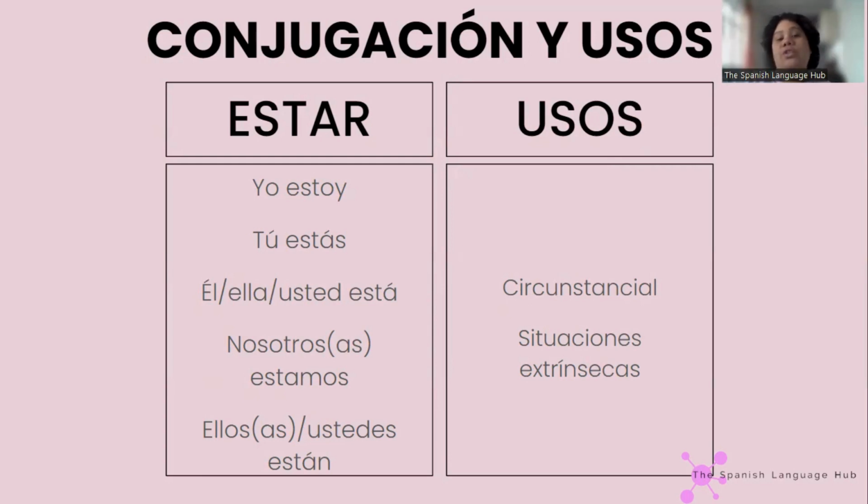And if we talk about these situations, we're not really describing anything. We're just saying what we're seeing, pretty much. And this is the general idea. Of course, we're going to see more examples. For now, the conjugation: yo estoy, tú estás, él, ella, usted está, nosotros, nosotras estamos, ellos, ellas, ustedes están. Let's start with examples.